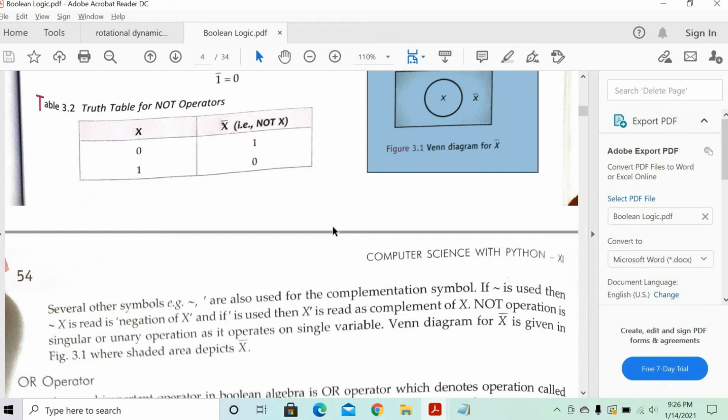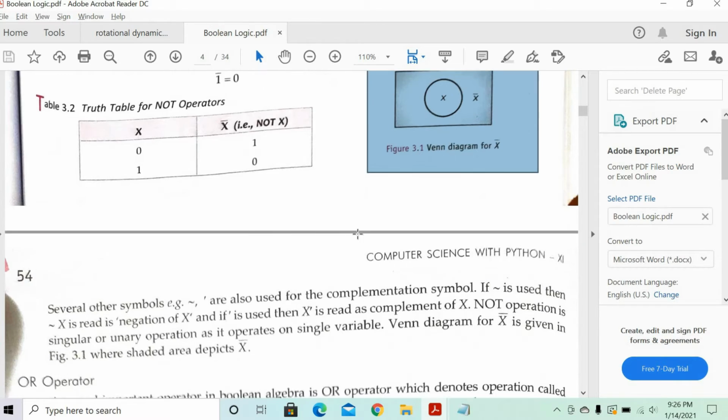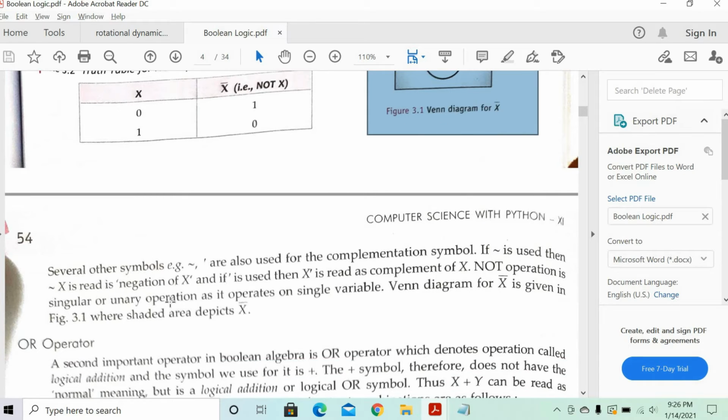When you want to write it in a program, we don't have a bar on the variable on the keyboard. So before the variable, we put the tilde sign.